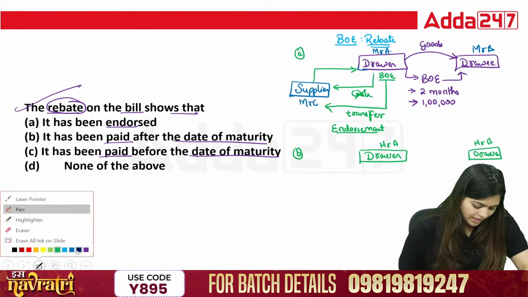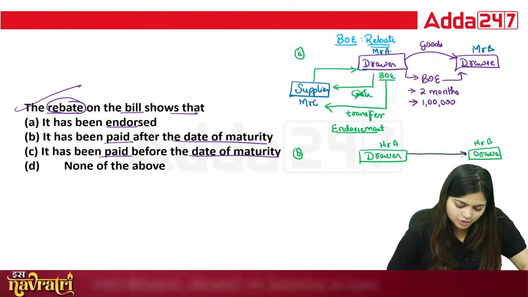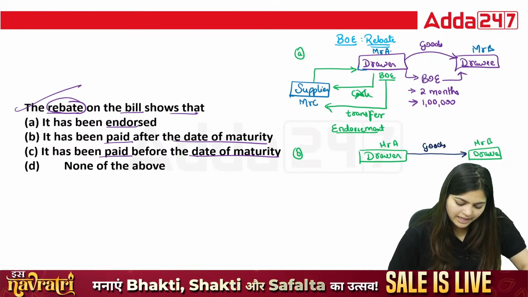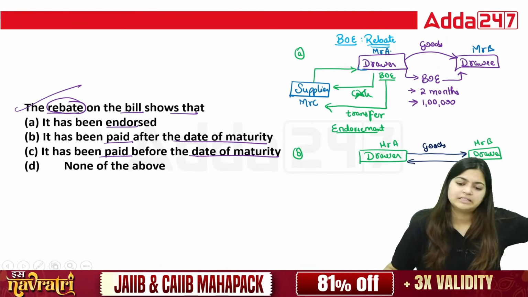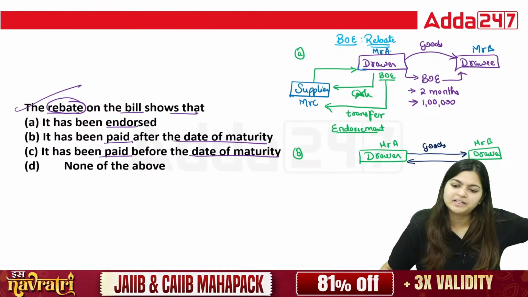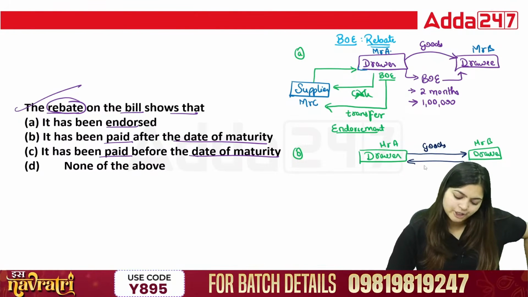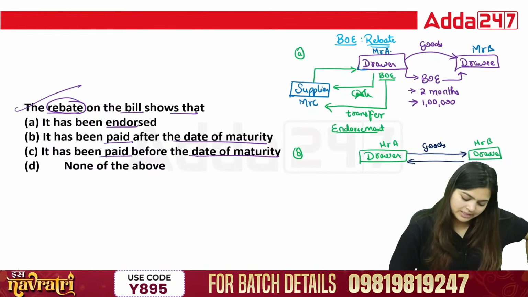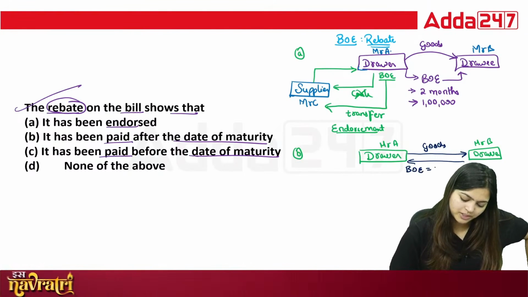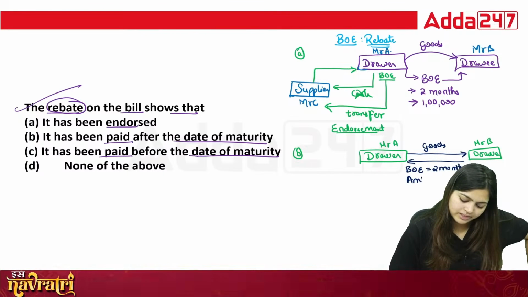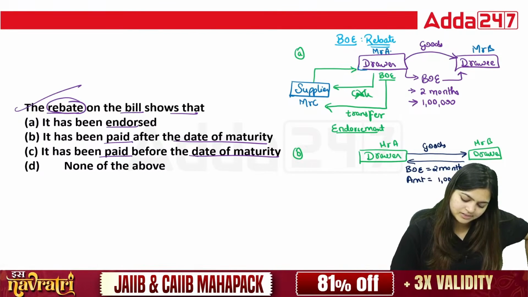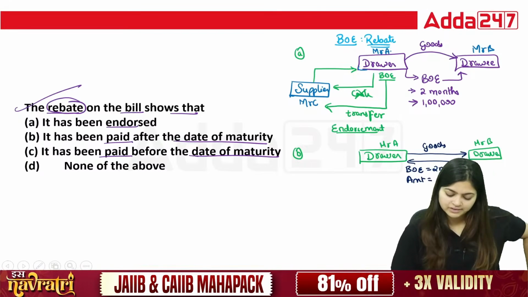Again, this drawer supplies goods, and in return the drawee promises to pay, or says that the bill payment will be made after 2 months. Same thing: a bill of exchange for 2 months, and the amount is 1 lakh. Yes, these are the things.